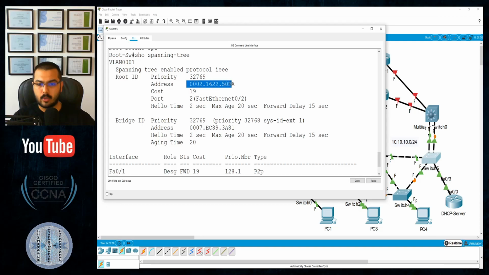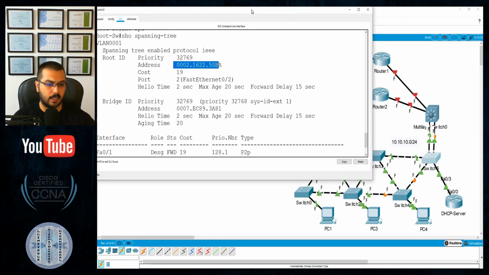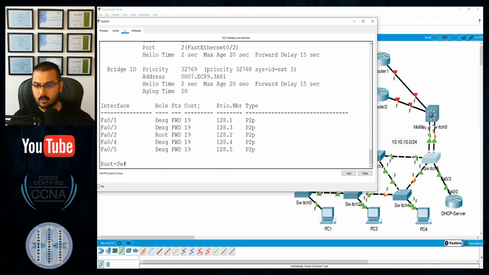I don't know which device is the root right now, but I know that I can go to it through FastEthernet 0/2. Thanks to the annoying Packet Tracer, the topology is not showing it correctly.